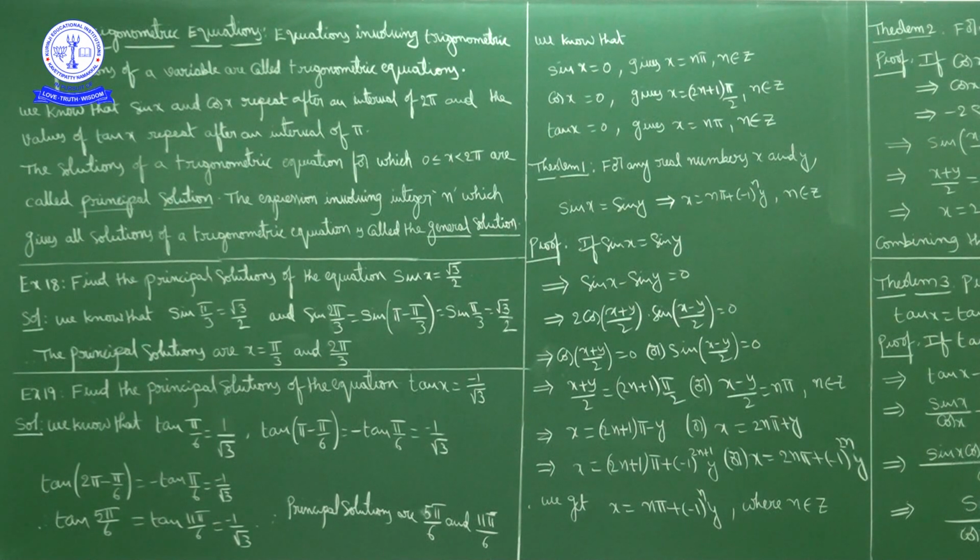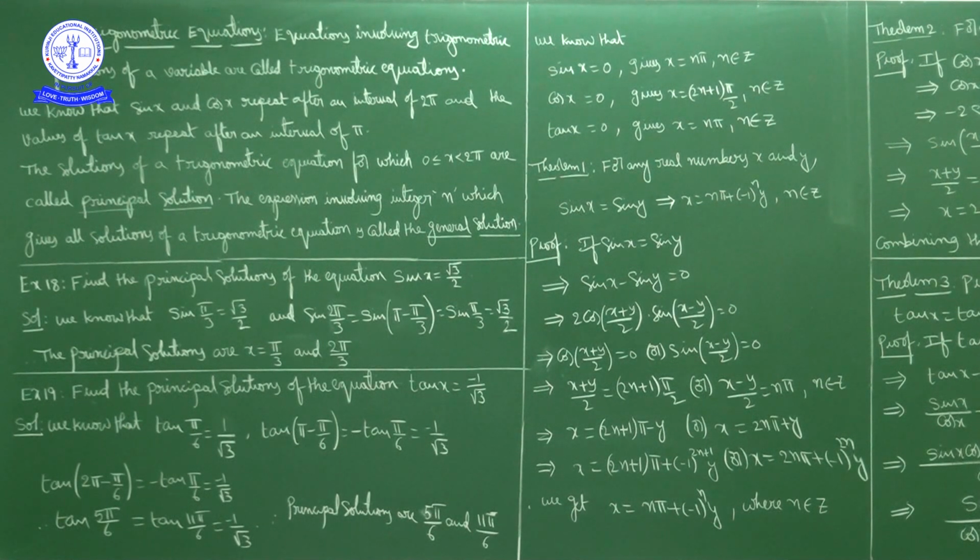One value of x satisfying tan x equal to minus 1 by root 3 is 5 pi by 6. Similarly, the fourth quadrant angle is tan of 2 pi minus pi by 6, which we can write as minus tan pi by 6, that is minus 1 by root 3. So tan 5 pi by 6 and tan 11 pi by 6 satisfy tan x equal to minus 1 by root 3. So x equal to 5 pi by 6 and 11 pi by 6 are the principal solutions.